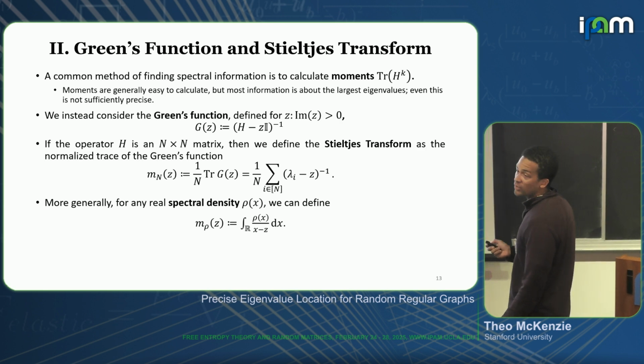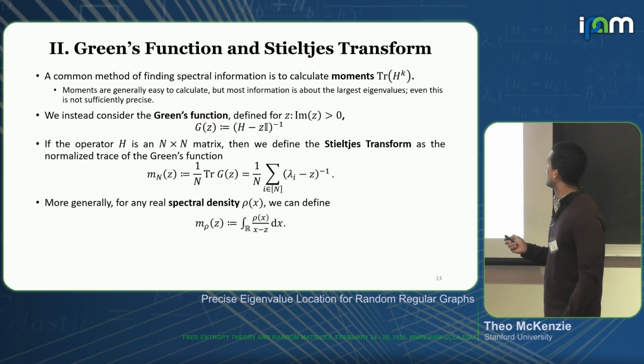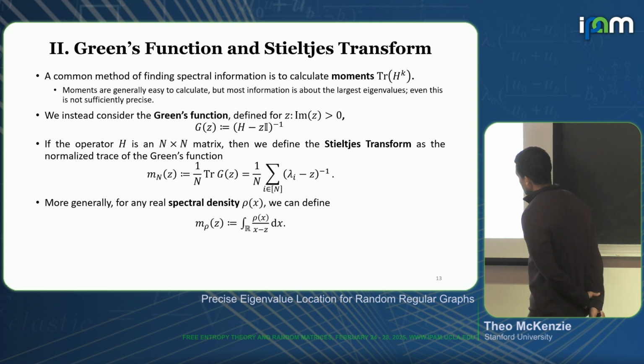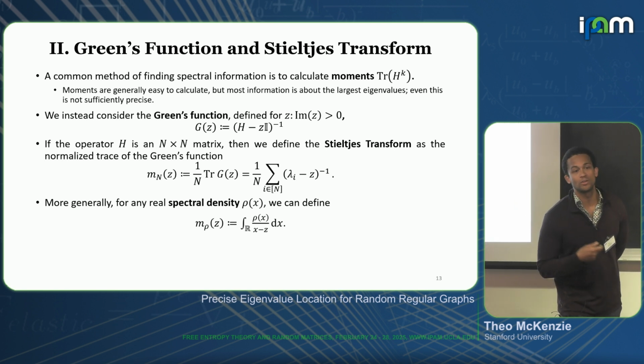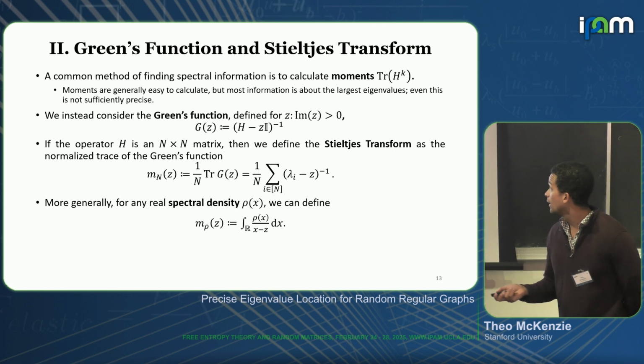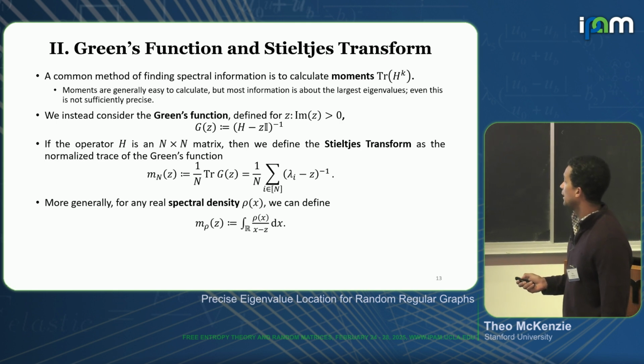Because H has real spectrum, right? And Z has positive imaginary part. OK, so what can this tell us about the spectrum of our matrix? Well, I can look once again at the normalized trace, which I'll call the Stieltjes transform.